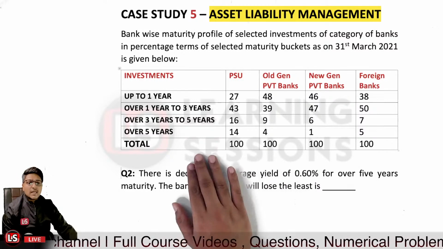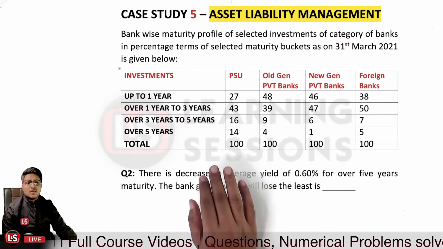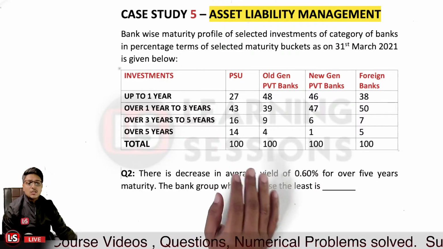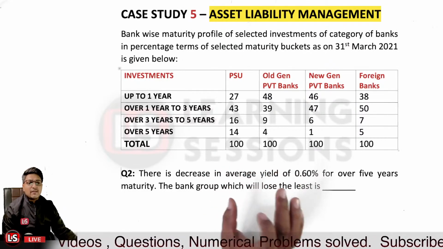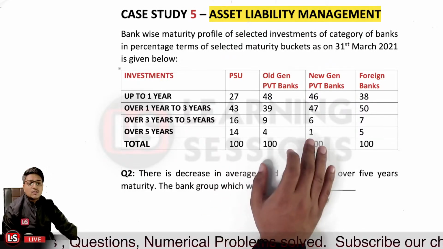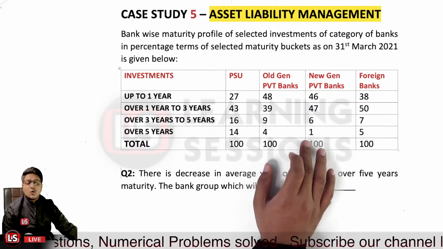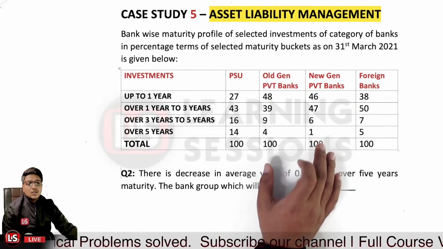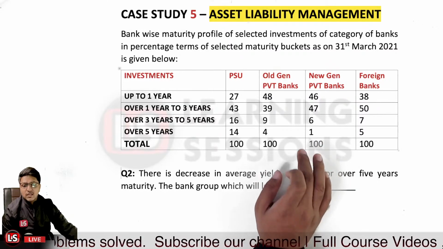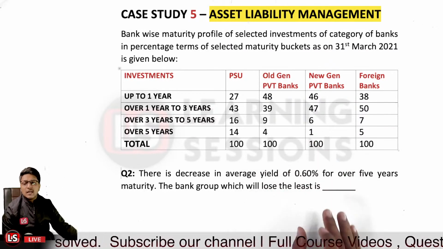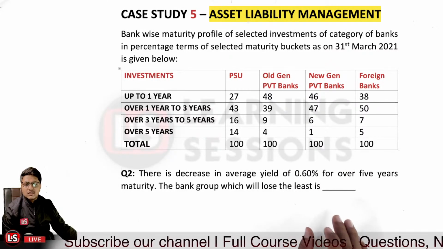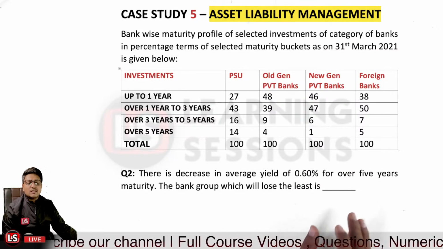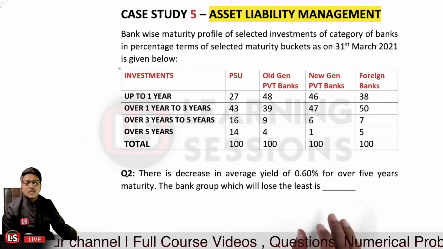Over the 5 year horizon, which bank is having the least investments? The new generation private banks are having the least investments over and above 5 years. So if there is a decrease in average yield, they will basically be suffering the least of the losses.